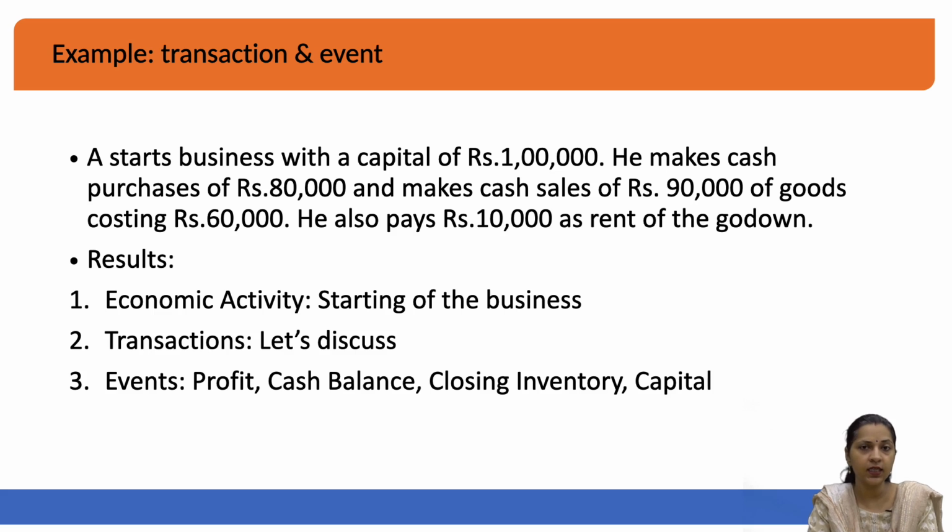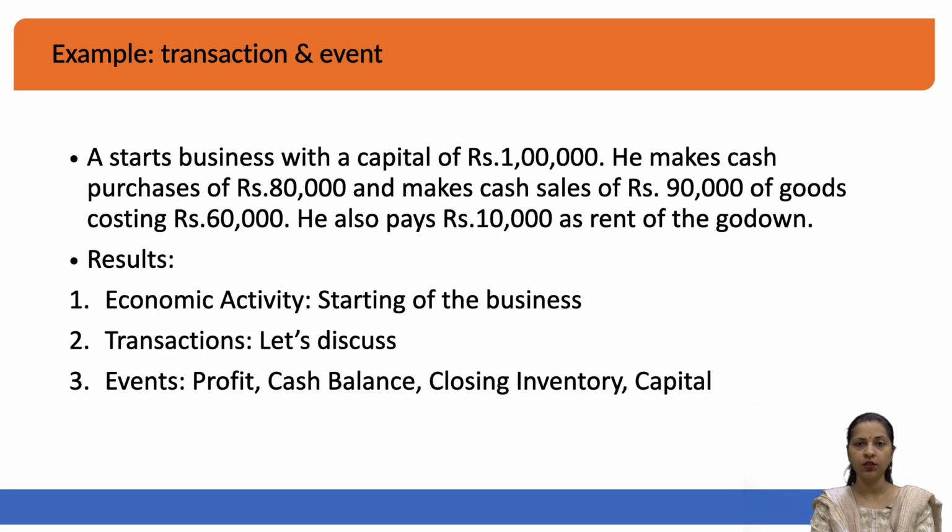And the second thing is, he should identify what the outputs are, what the events are which are happening because of these transactions. So the first one that we discussed was infusion of the capital into the business. We said that yes, 1 lakh rupees is capital and 1 lakh rupees on the other hand is cash. Both of them will appear in the books of accounts as number 1 cash, number 2 capital. And what will be the event? The event will be that we have a balance of 1 lakh rupees in cash and 1 lakh rupees in capital. Both of them will appear in the books of accounts.